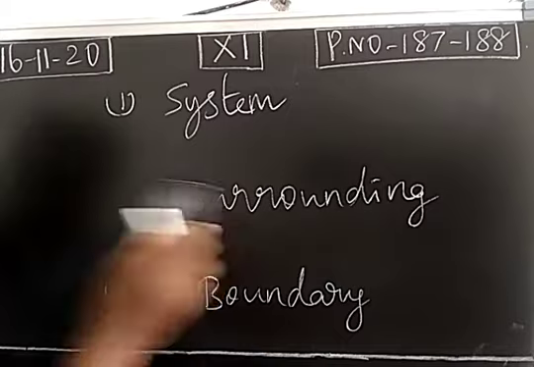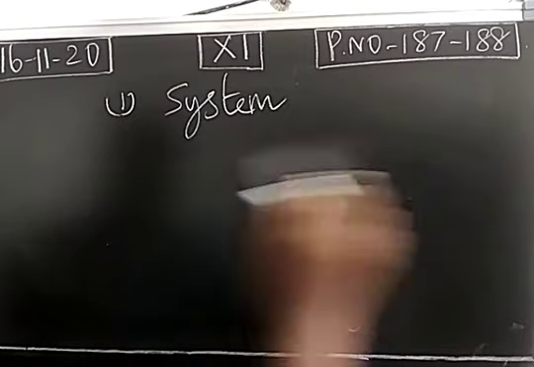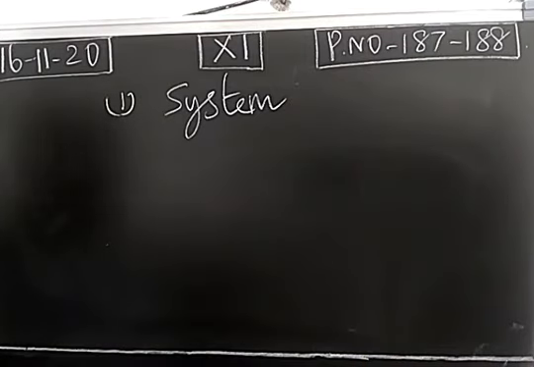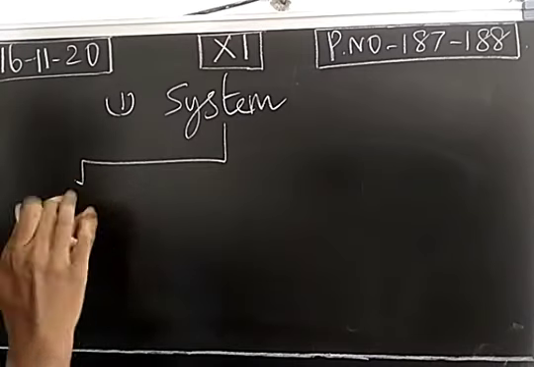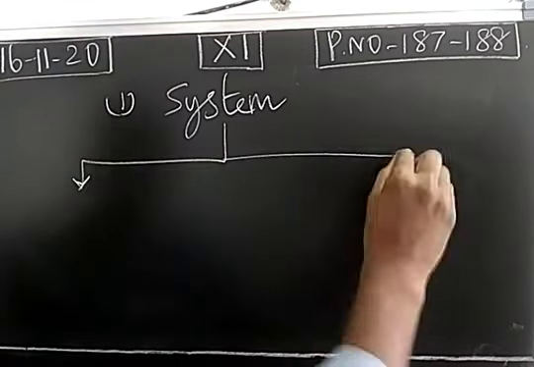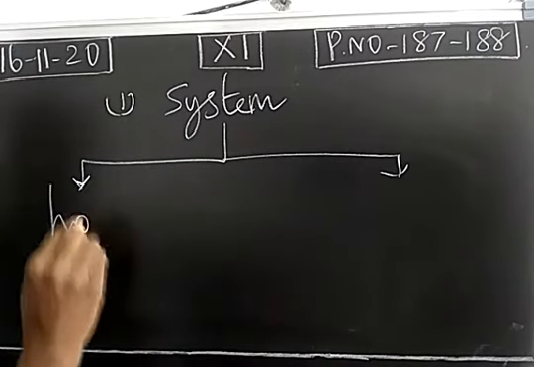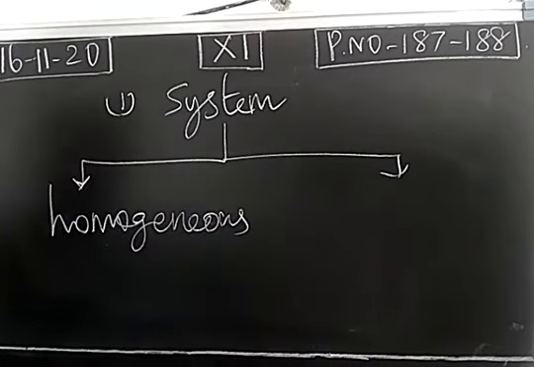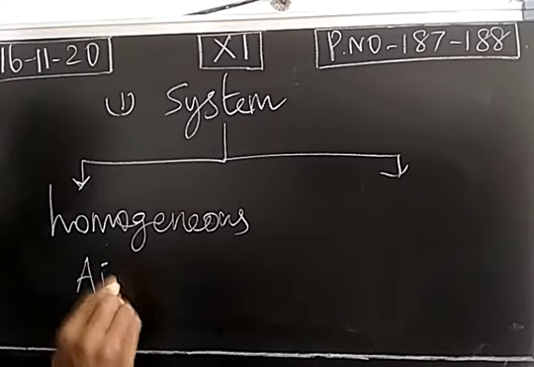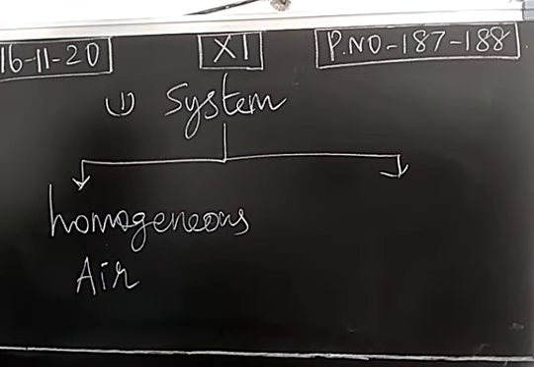Then we can classify the system based on the physical state of components. A system may be homogeneous or heterogeneous. So a system may be a homogeneous system. Consider atmospheric air. Atmospheric air is an example of a homogeneous system.